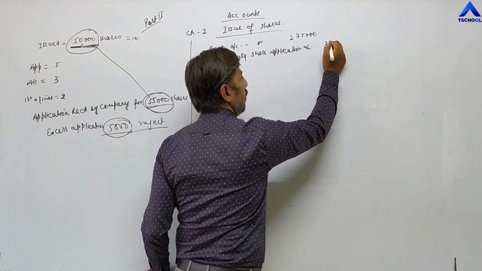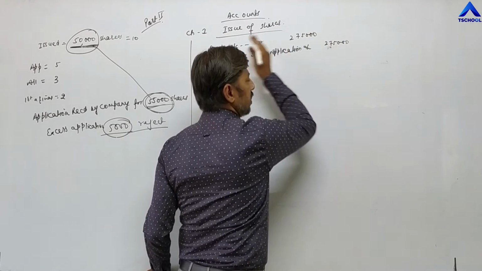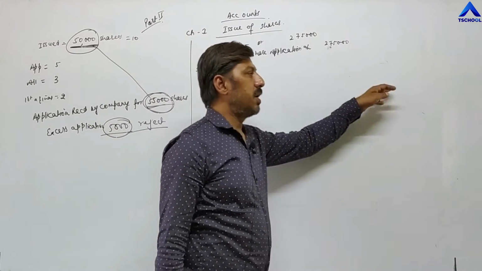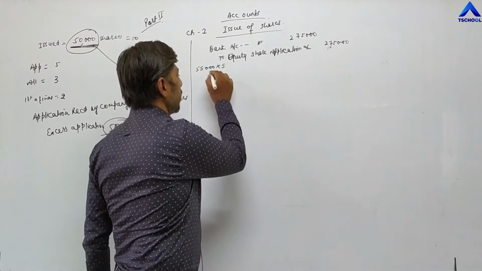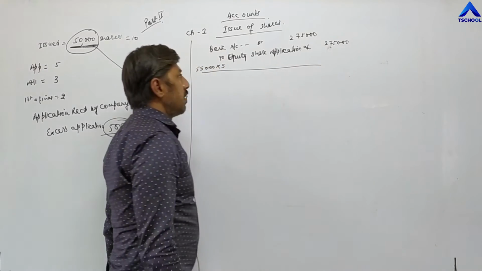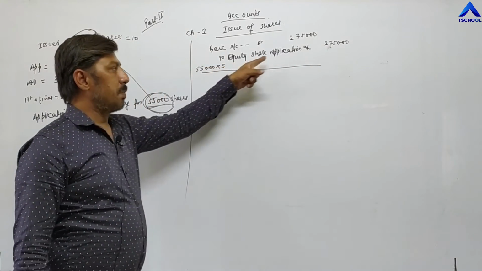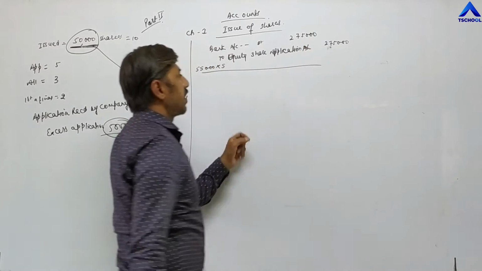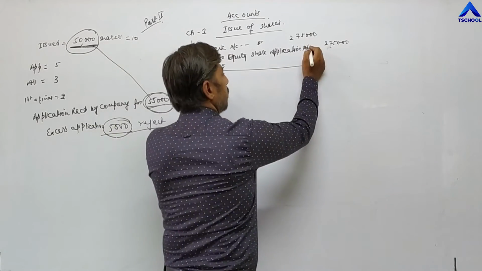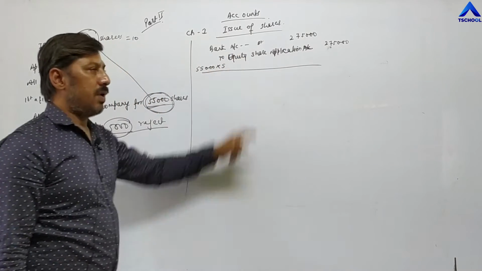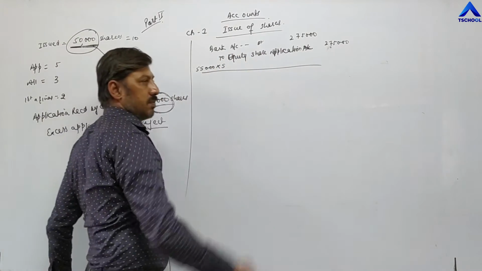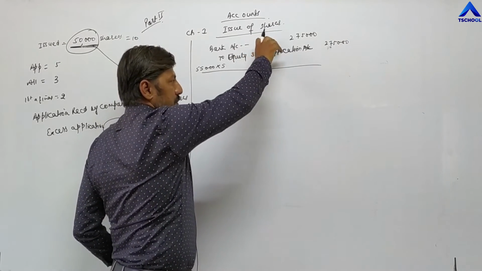Again, whenever you are passing journal entries, it will be passed in proper format: date, particular, ledger folio, debit, credit. First entry is completed. Bank account debit to equity share application account, and total applications company has received are 55,000. So 55,000 into application value of 5 rupees, 55,000 into 5, 2,75,000. Now here application has been received.